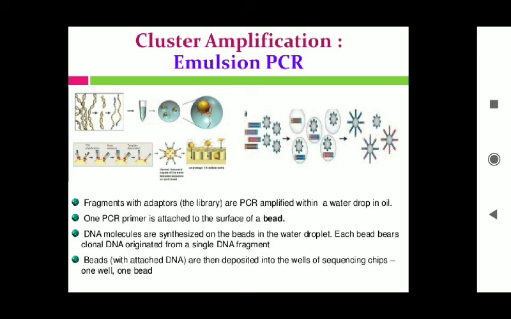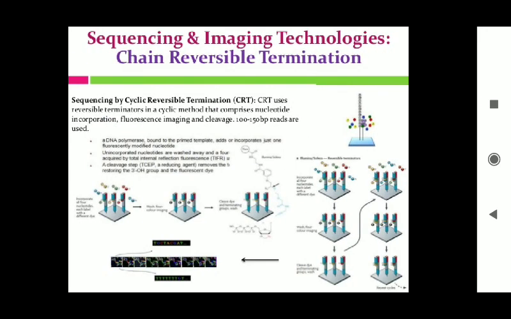Then the beads attached with DNA are deposited into the wells for sequencing. You can see the beads enter the wells, one bead per well. Now the sequencing and imaging technologies: chain reversible termination, which means here you can see there is sequencing by cyclic reversible termination.